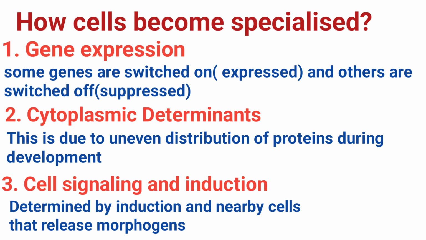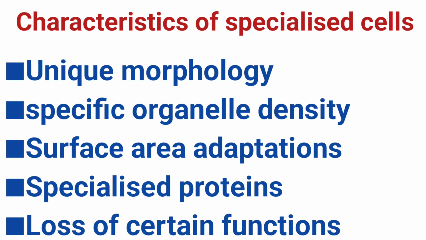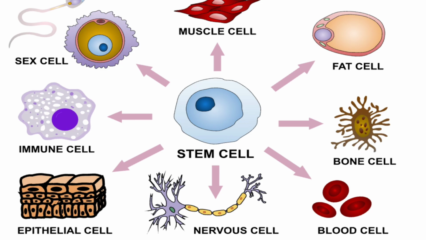Let's look at how you identify a specialized cell, and that's the characteristics of specialized cells. Unique morphology. Their physical structure is specifically designed for their task. For example, red blood cells are biconcave to maximize surface area for oxygen.